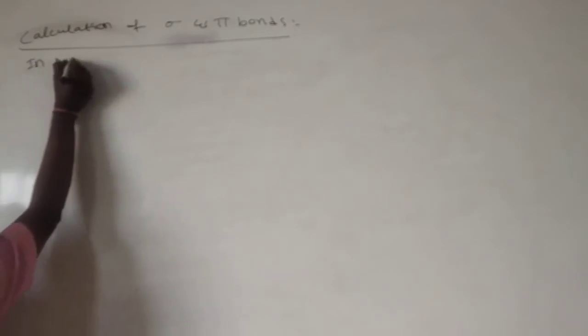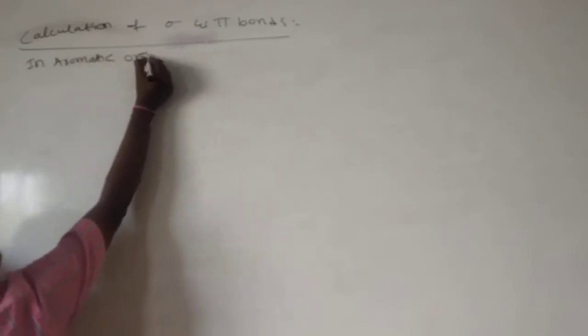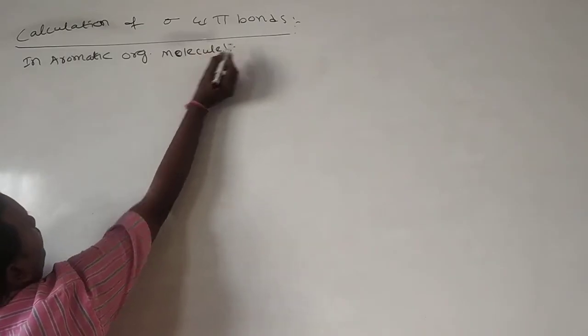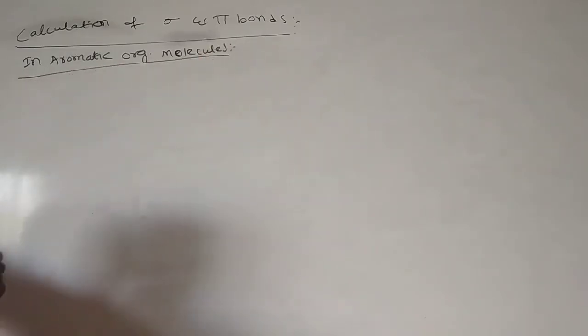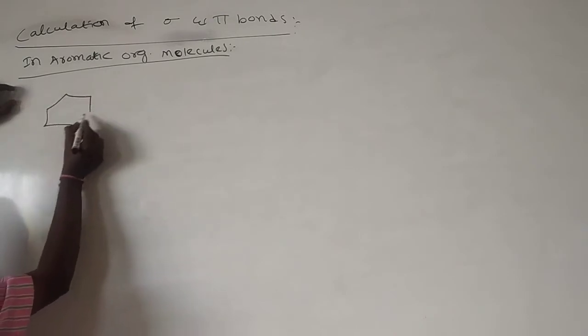See, in aromatic organic molecules. Aromatic organic molecule means first we take benzene.